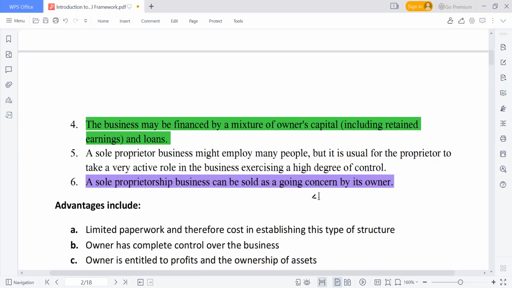The sole proprietor can employ many individuals as well, but it is usual for the proprietor to take a very active role in the business and exercise a high degree of control. So these are some of the features of sole proprietorship.